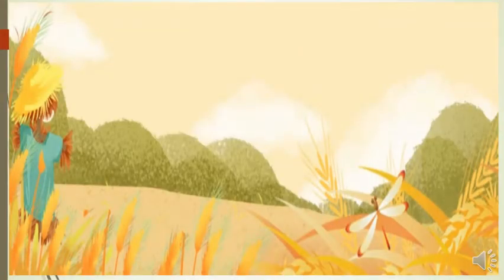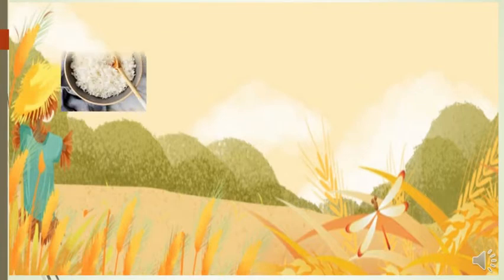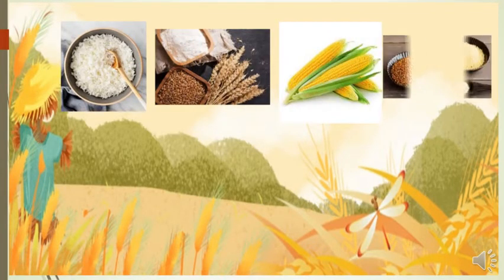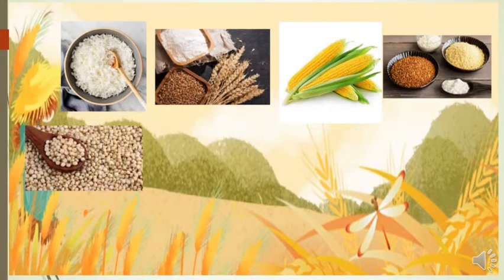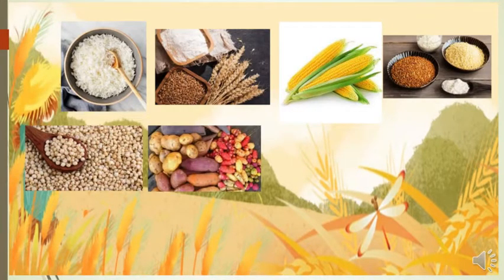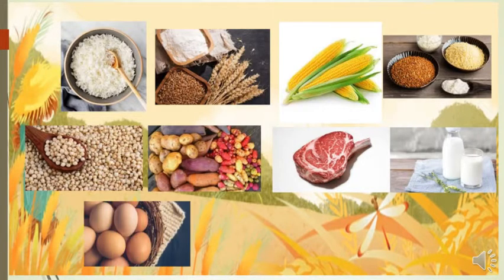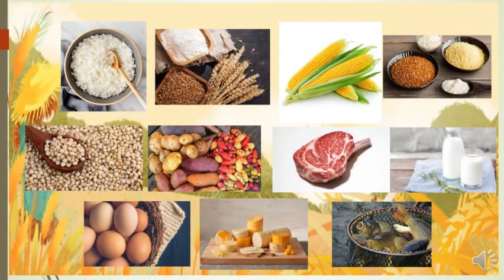Sample of the staple crops. Most of the global human population lives on a diet based on one or more of the following staples like rice, wheat, maize or corn, millet, sorghum, roots and tubers which include potatoes, cassava, yams and taro, and animal products such as meat, milk, eggs, cheese, and fish.